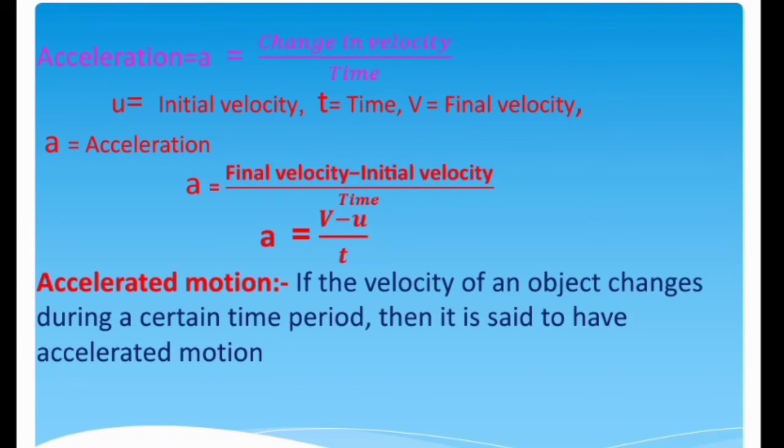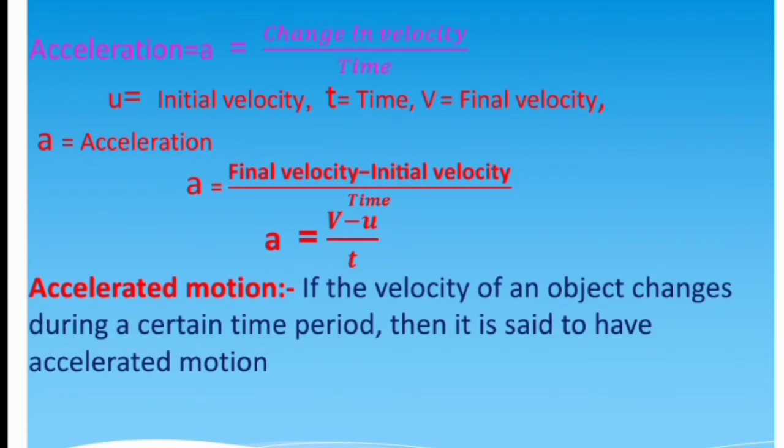The rate of change of velocity is called acceleration. Acceleration is equal to change in velocity upon time. If the initial velocity is u and it changes to final velocity v in time t, then acceleration is equal to final velocity minus initial velocity upon time. So a equals v minus u upon t.